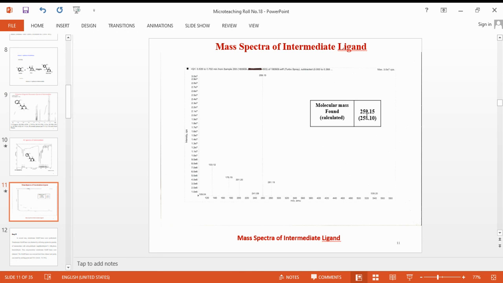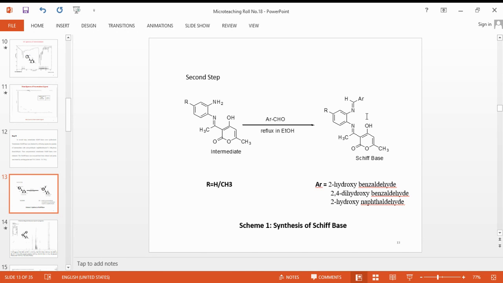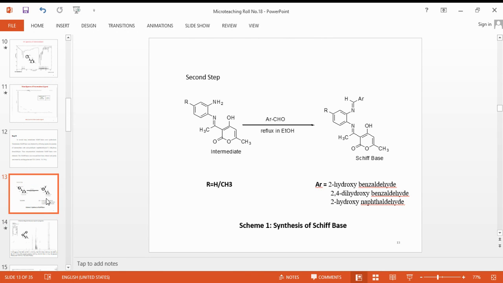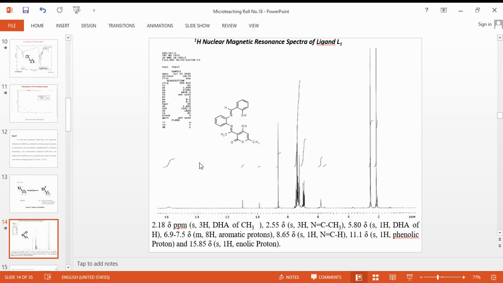In the second step of synthesis, this intermediate and salicylaldehyde are refluxed for about 3 hours, and the tetradentate Schiff-base ligand is obtained. This is the spectra of this tetradentate Schiff-base ligand. Here we can observe that all these peaks are similar to the previous peaks, only a new peak is added and one has disappeared.